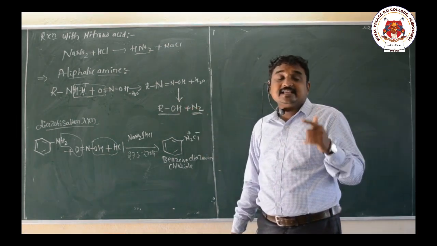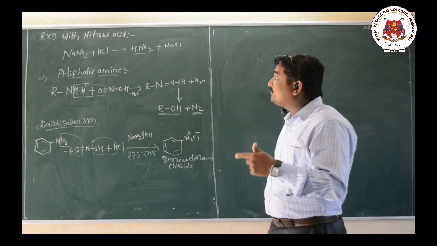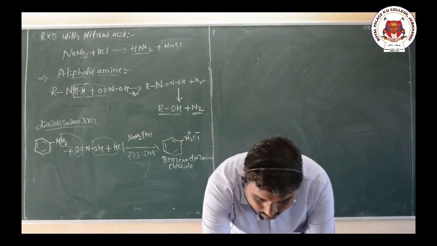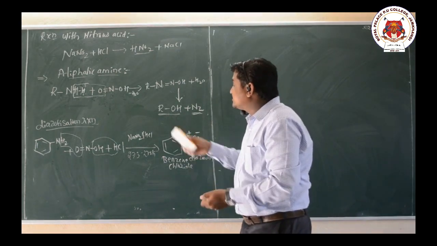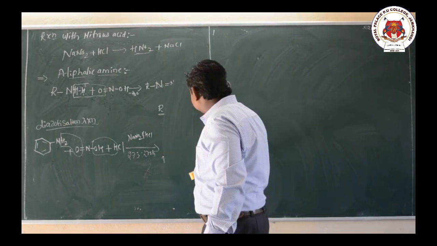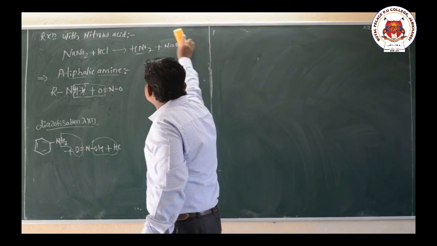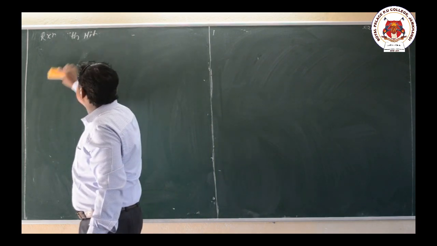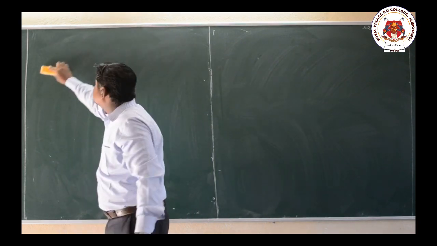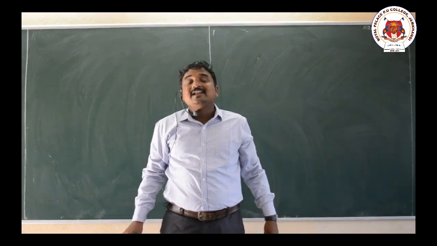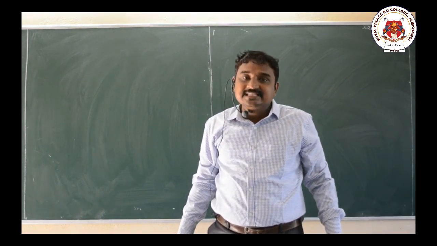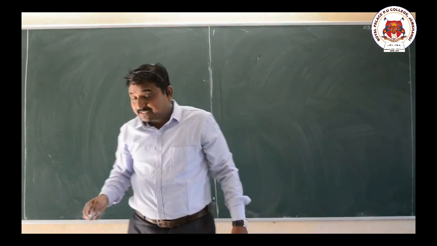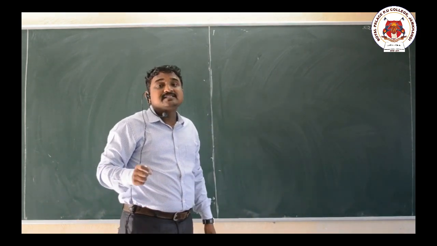Whereas in case of aromatic amine, when they react with nitrous acid, there is a formation of what here? Benzene diazonium salts. Okay, so this is a diazotization reaction. Diazotization reaction is very important. The conversion of aromatic amine to the benzene diazonium salts in the presence of nitrous acid and HCl is called what here? Diazotization reaction.